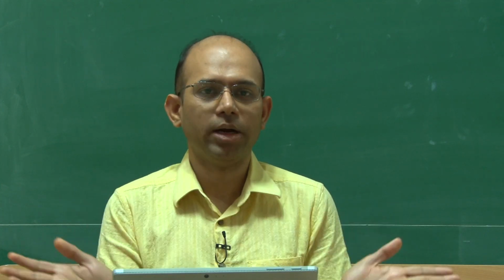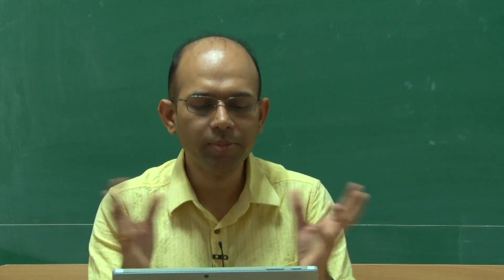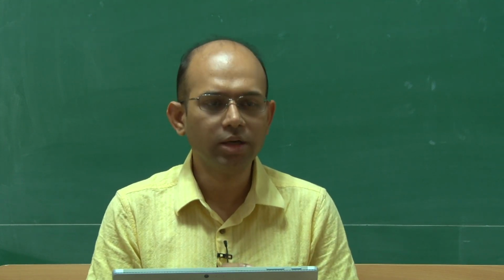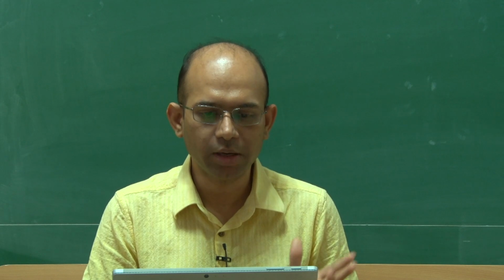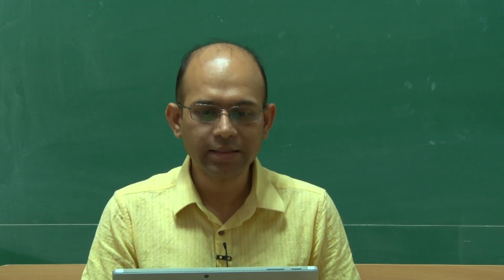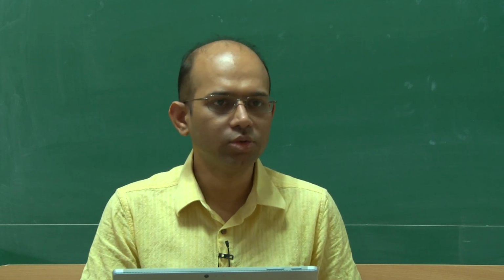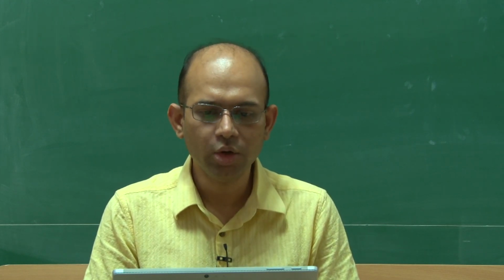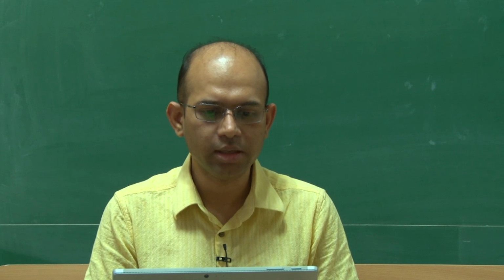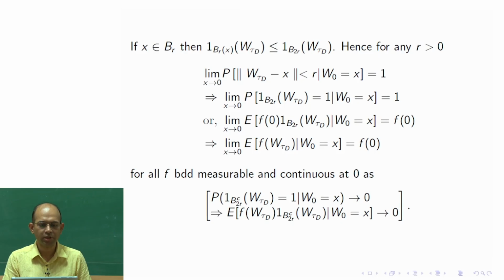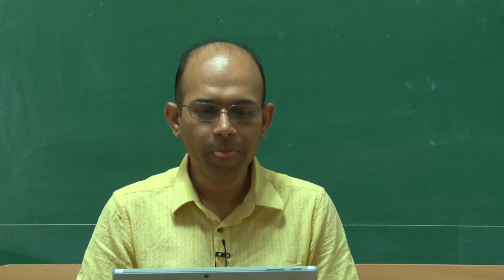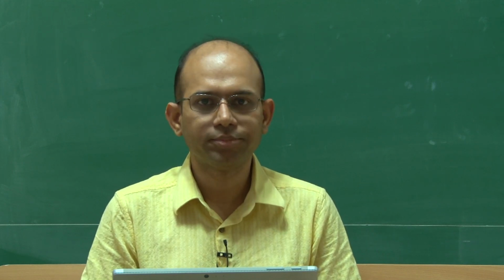So, this is the remaining part on the complement of the ball of radius 2r. There, this part of the expectation would go to 0, and inside is the scenario where f is continuous at 0. So, with all these things together we get the result that limit x tends to 0, expectation of f of w tau d given w0 is equal to x is equal to f of 0. Okay, so this is the continuity property, this is the first statement. Okay, thank you.